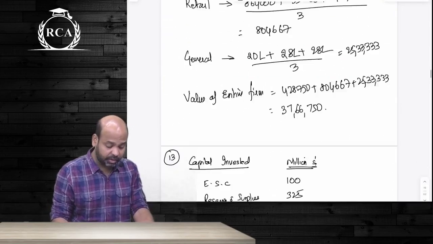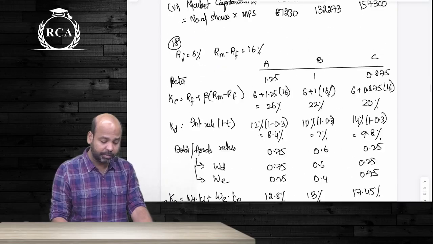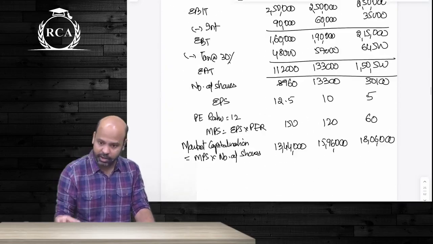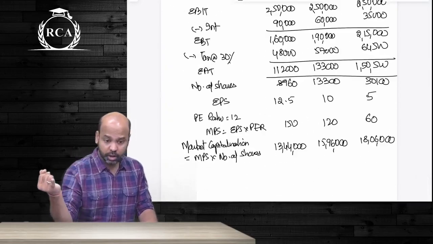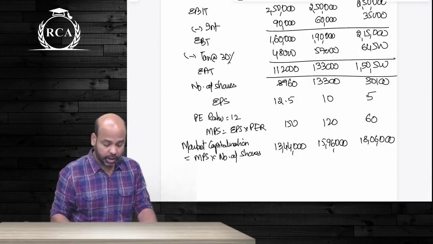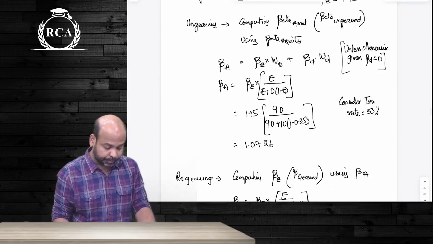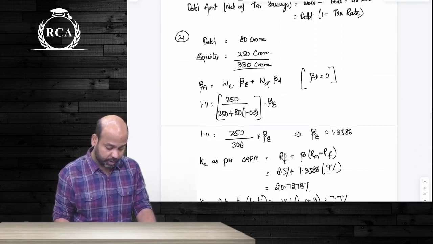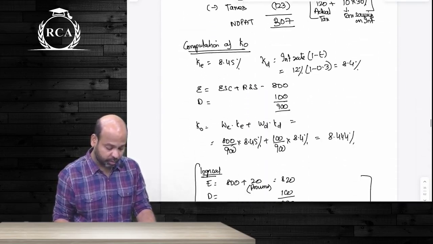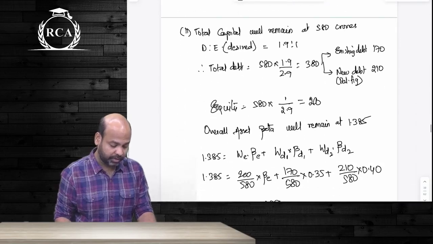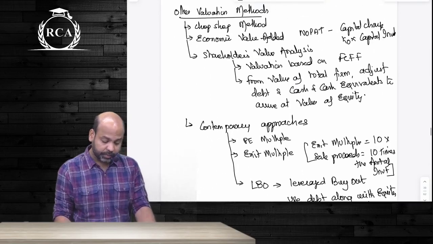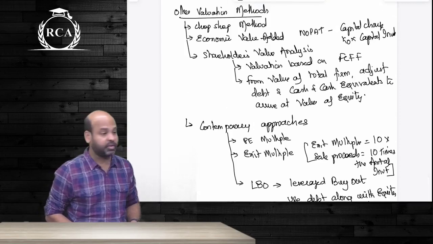After that, there were contemporary approaches. I said contemporary approaches. These are all under other valuation methods only. I spoke about chop shop method. I spoke about economic value added. After this, we had contemporary approaches and shareholders value added. You have gone too far ahead, one second, or maybe I am moving up and down a bit. Yes, shareholders value analysis, correct.